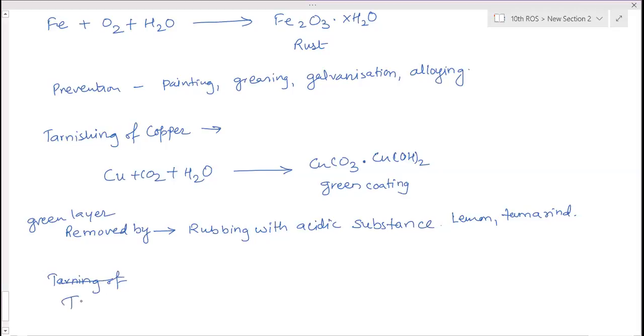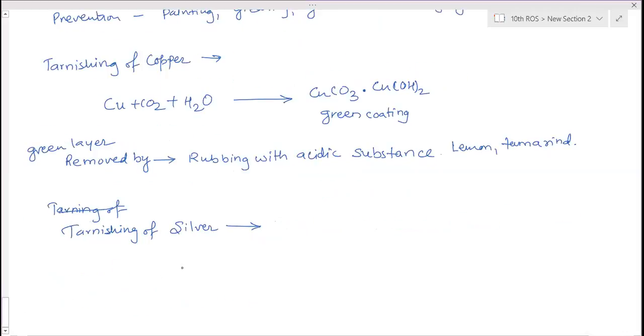Then the third one is tarnishing of silver. Tarnishing of silver is due to the formation of silver sulfide, Ag2S.